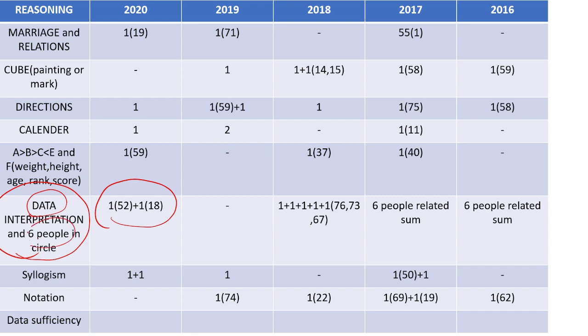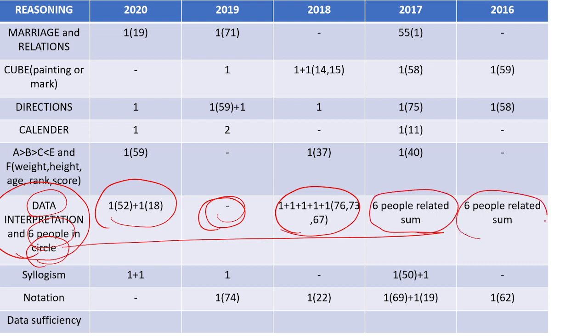And this six people question, everyone's famous question, right? Six people are there, one is sitting opposite to the other, and the other is sitting to the right of the person, left of the person, and the person sitting left has geography as an option, the person sitting right has anthropology as an option. That is the seating information, and then the other information will be given, and they will be asked to match. This year it was not asked, in 2019 it was not asked, but see this data interpretation question and this reasoning question, the six people one, here it has been asked.